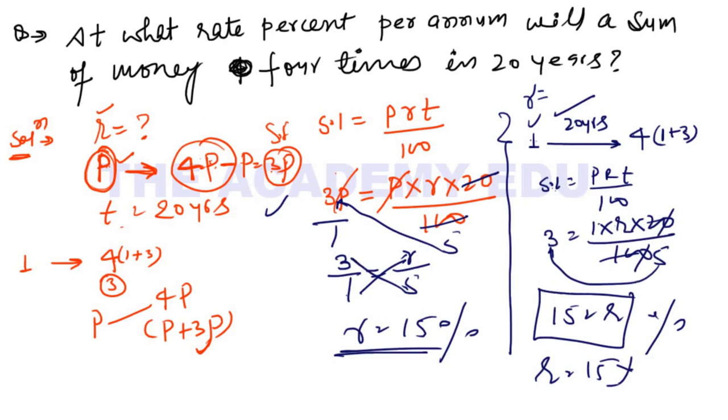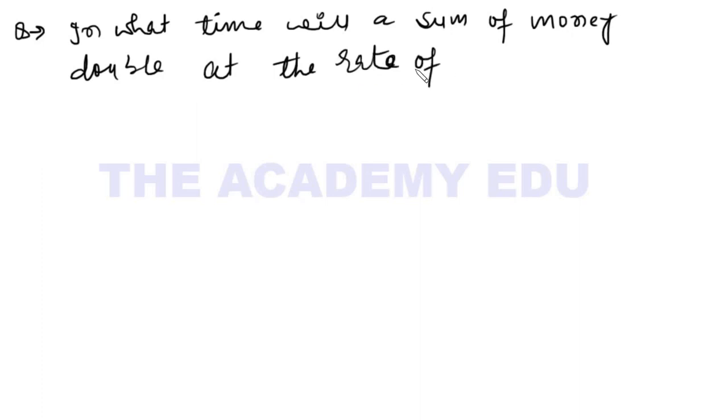Okay. Now let's move to the next question. So dear students, the next question is: in what time will a sum of money double at the rate of 10% per annum?